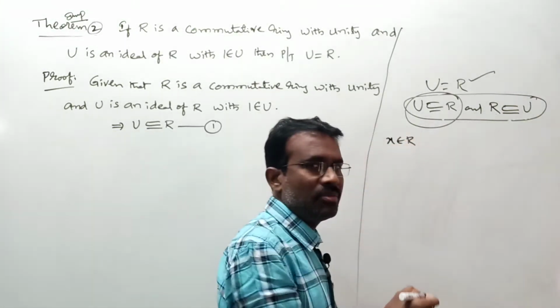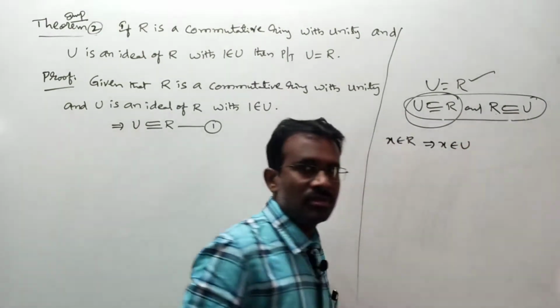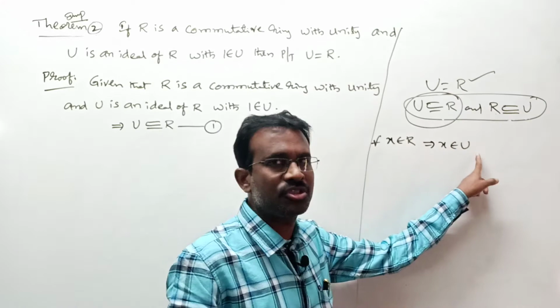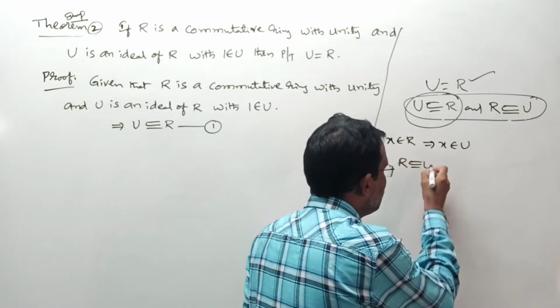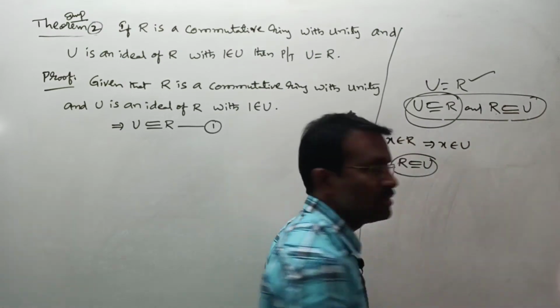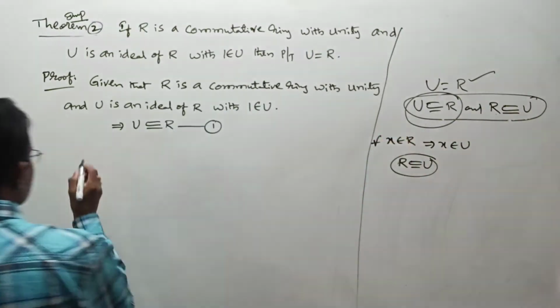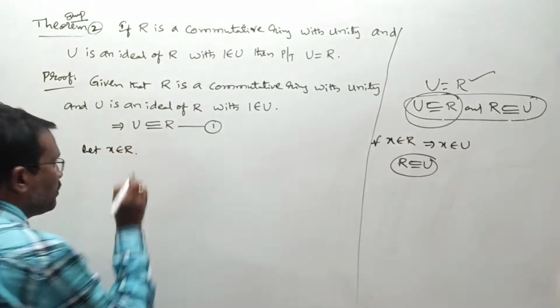I will do some mathematical work, ma. Somewhere I will get x belongs to U, ma. Like this you can show for every x belongs to R implies x belongs to U, which means what, ma? R is subset or equal to U, ma. Like this I want to show this condition. For that I want to take one general element x belongs to R, ma, right? Let us consider that x belongs to R, ma, right?